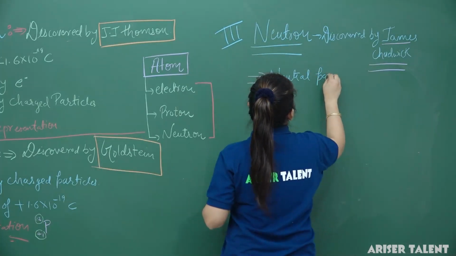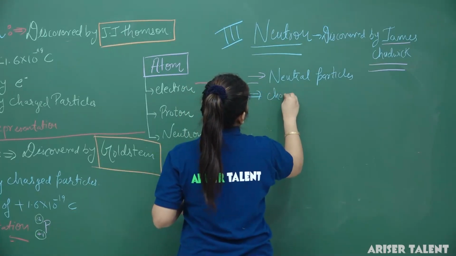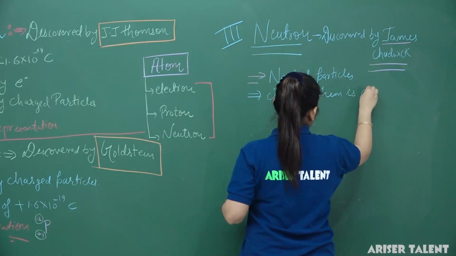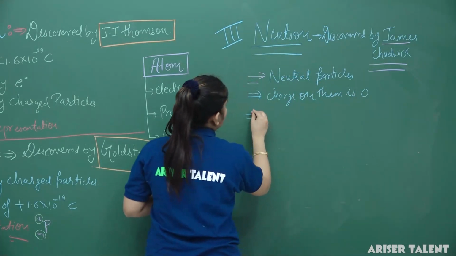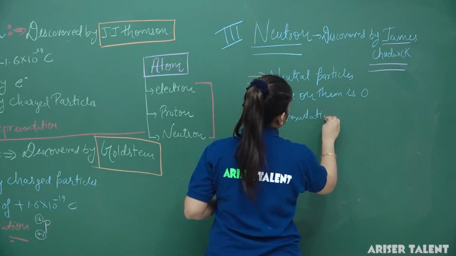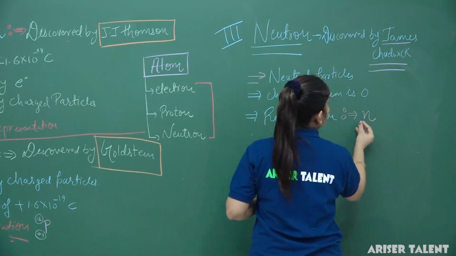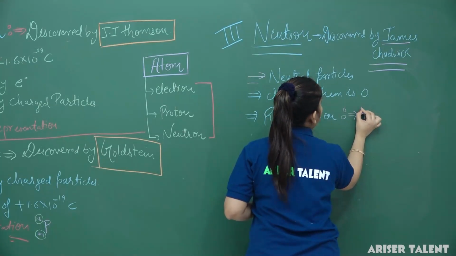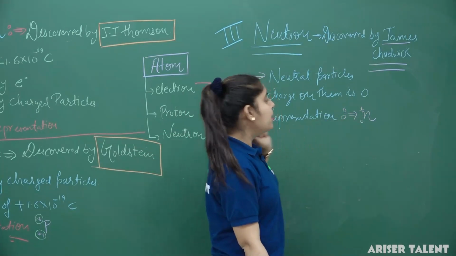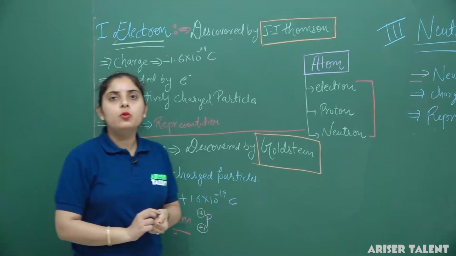Neutrons are neutral particles. The charge on them is 0. Their general representation is N, having charge 0 and mass 1. The 0 in the subscript represents its charge and the 1 represents its mass. So that is all about the neutron.